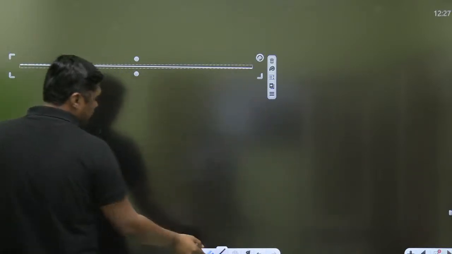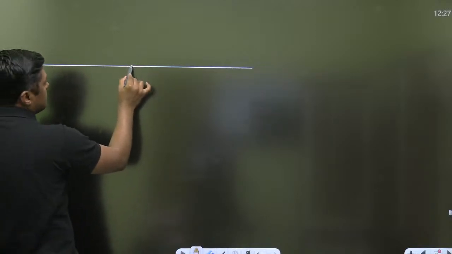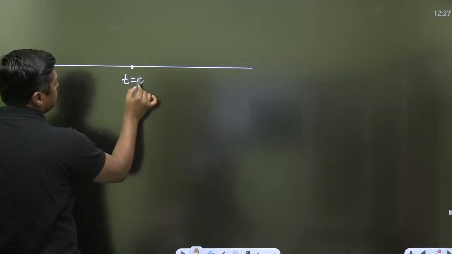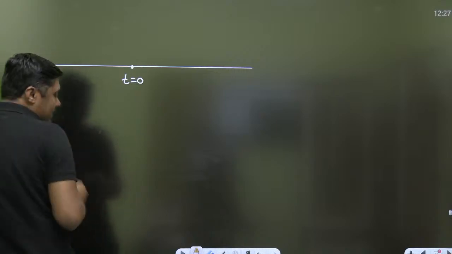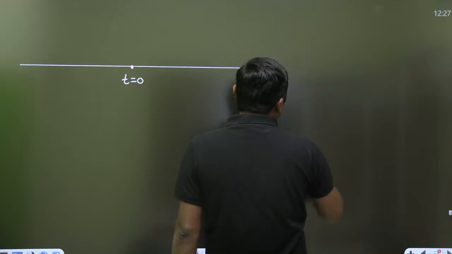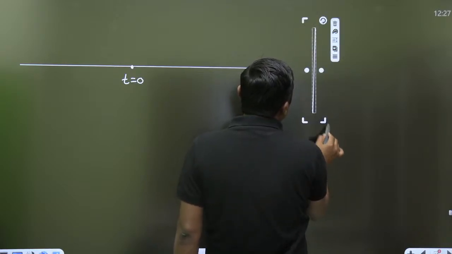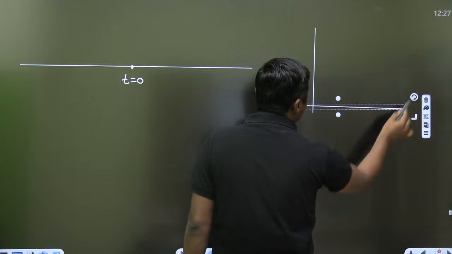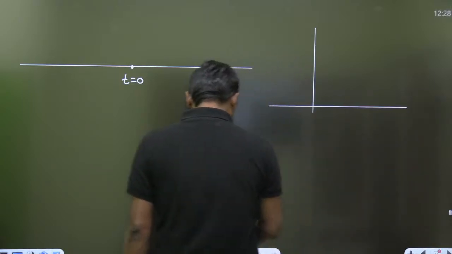This is a time scale. On the x-axis, this is the time scale. Let this time be t equal to 0. Right? Exactly. This is the step signal.